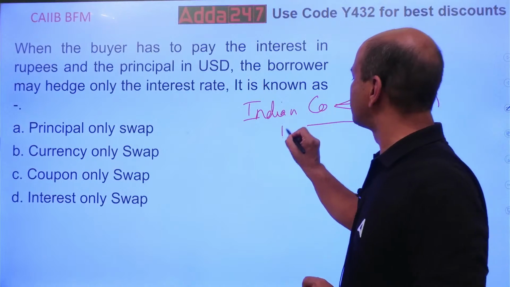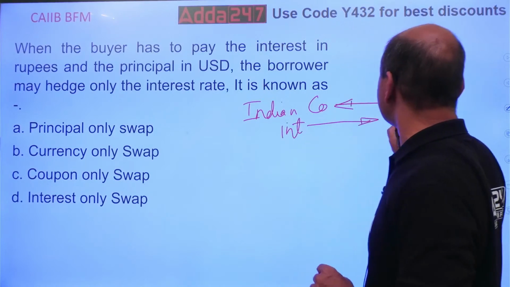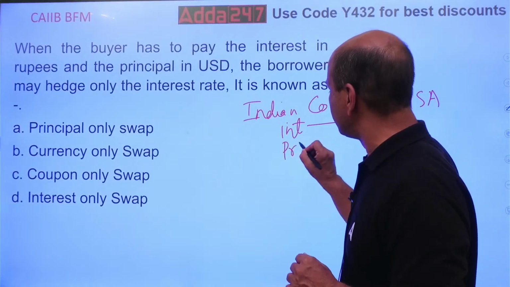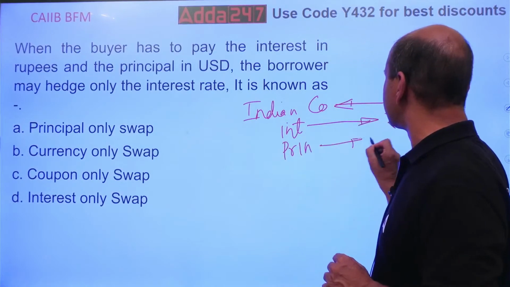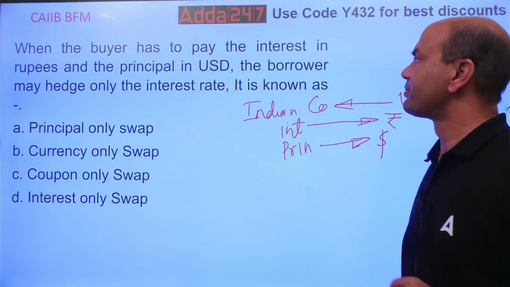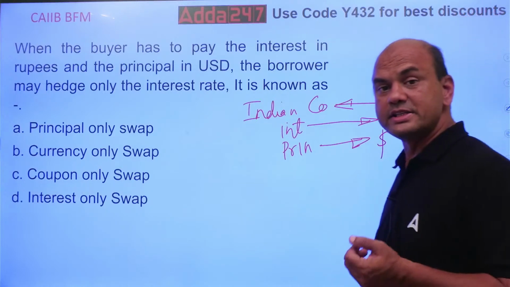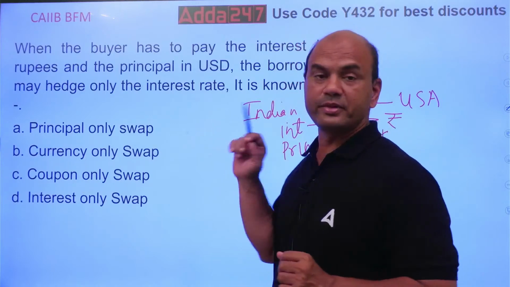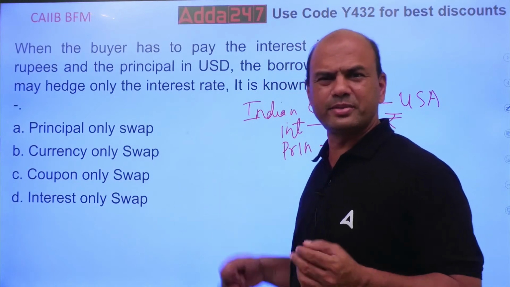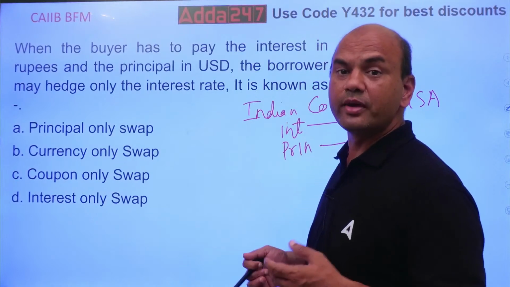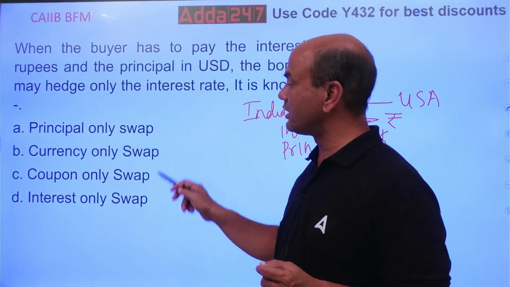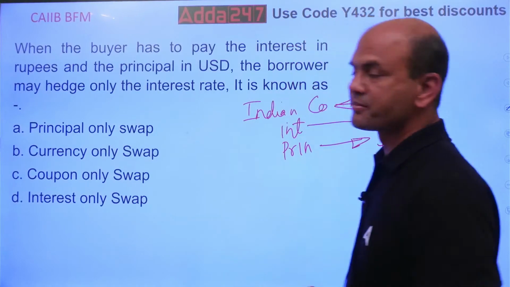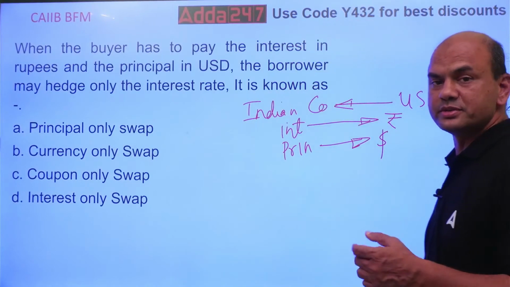So interest I have to pay in rupees, and principal I have to pay in dollars. Now which hedging will I use? Which swap will I use? All this swap is basically for hedging. So which swap will I use? Will I use principal only, currency only, coupon only, or interest only swap? Which will I use?